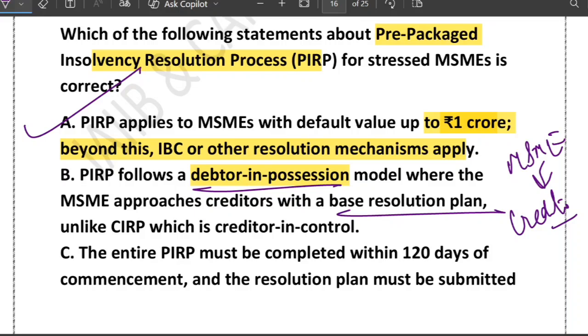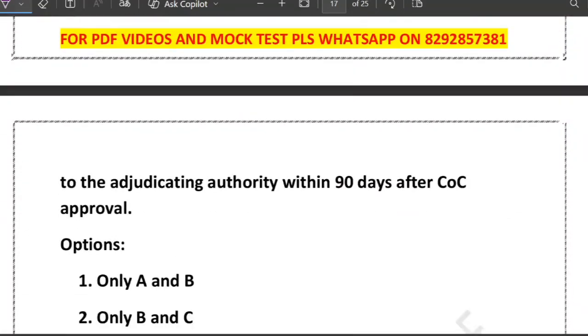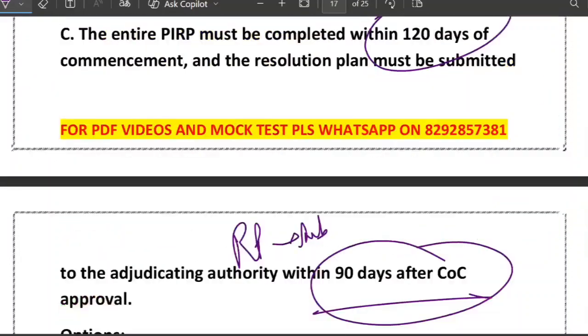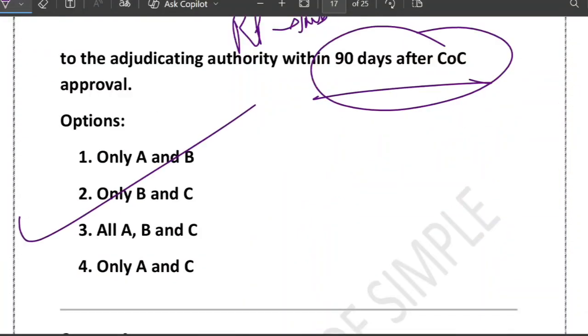What about the third? Yes, timeline. The entire PIRP must be completed within 120 days of the commencement, and the resolution plan must be submitted to NCLT within 90 days after COC approval. Please remember it. So yes, it is a time-bound process. So we can see A, B, and C all are correct. Option number 3 is correct.